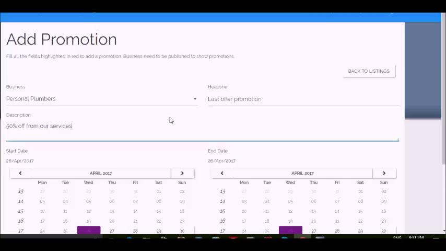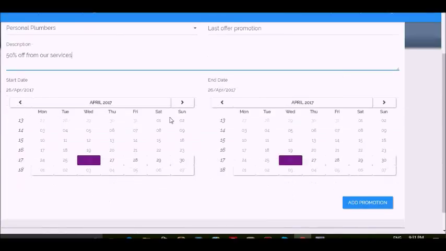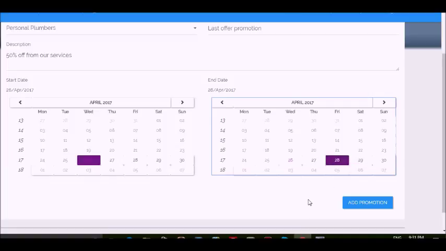Once you're done adding a headline or promotion, you can select the start date that you want the promotion to start from and then the end date of the promotion. So I'm just going to simply click today's date and I'm going to set the end date to be 28. You can press the Add Promotion button.